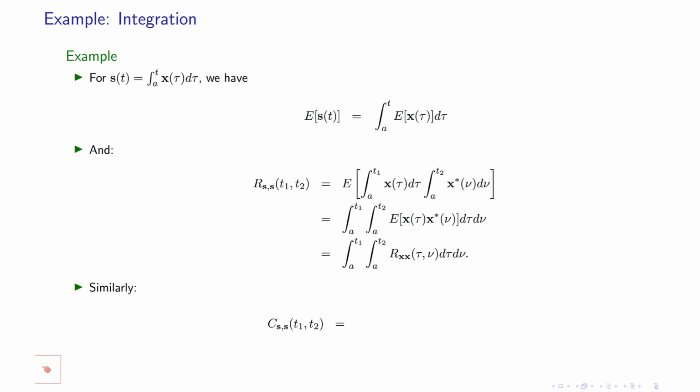Similarly, you can get the autocovariance of the output in terms of the autocovariance of the input, and it's going to be the same. So here you put the autocovariance of the input. For this simple system, the second order moments of the output can be expressed in terms of the first and second order moments of the input very easily.